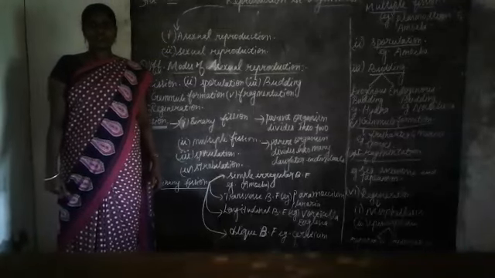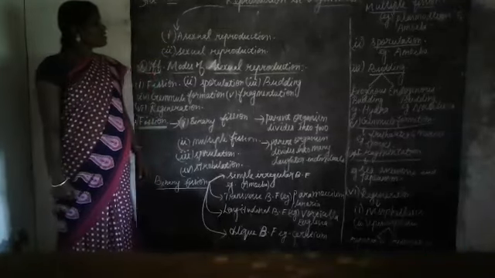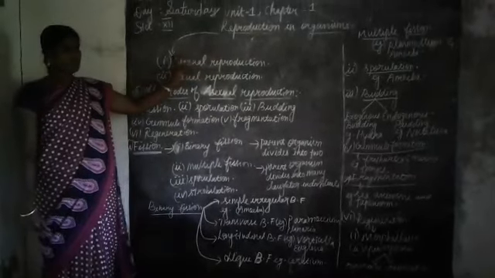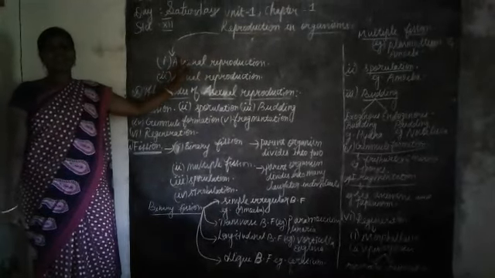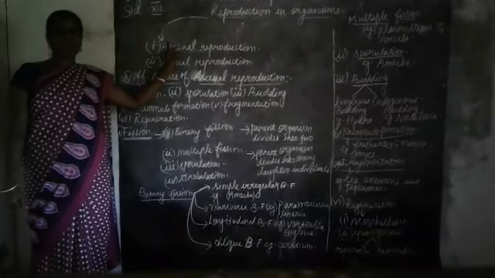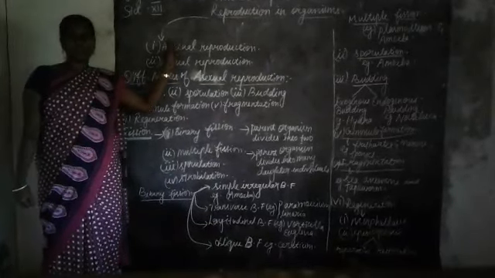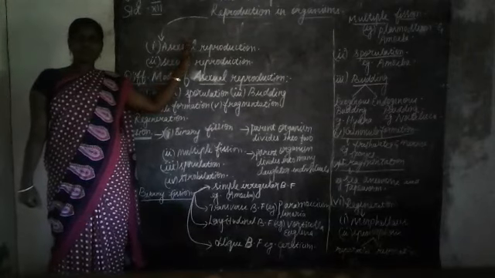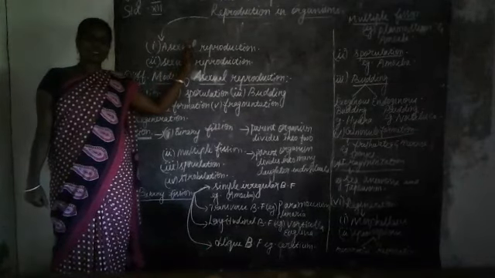Good morning, students. I am going to teach the first lesson, reproduction in organisms. So, what do you mean by reproduction? It's a biological process. It's a basic or fundamental feature of all living organisms. It's a process by which organisms produce more organisms of their own kind.